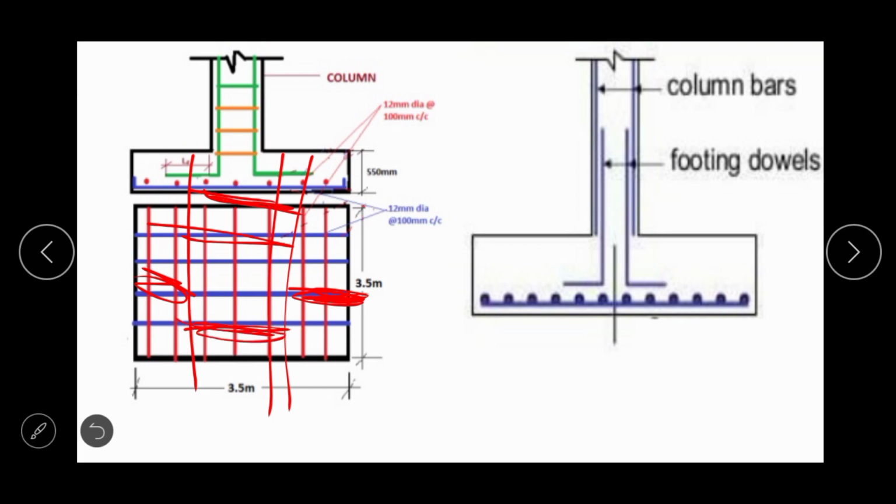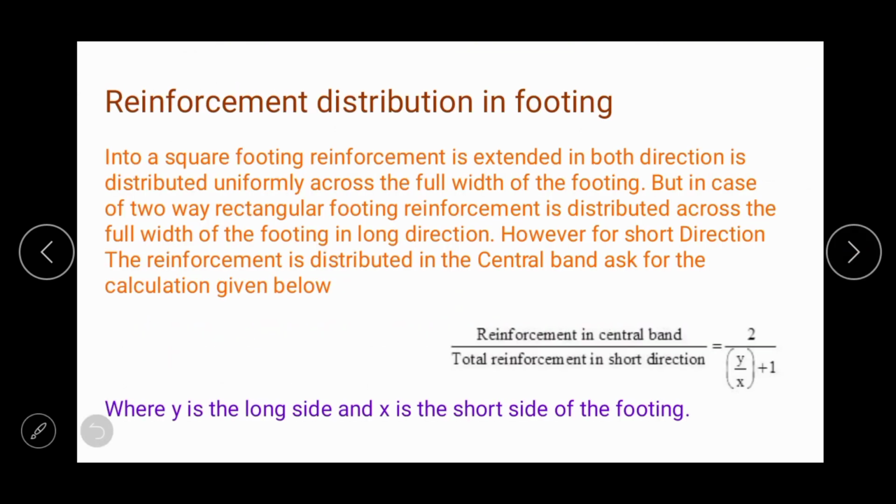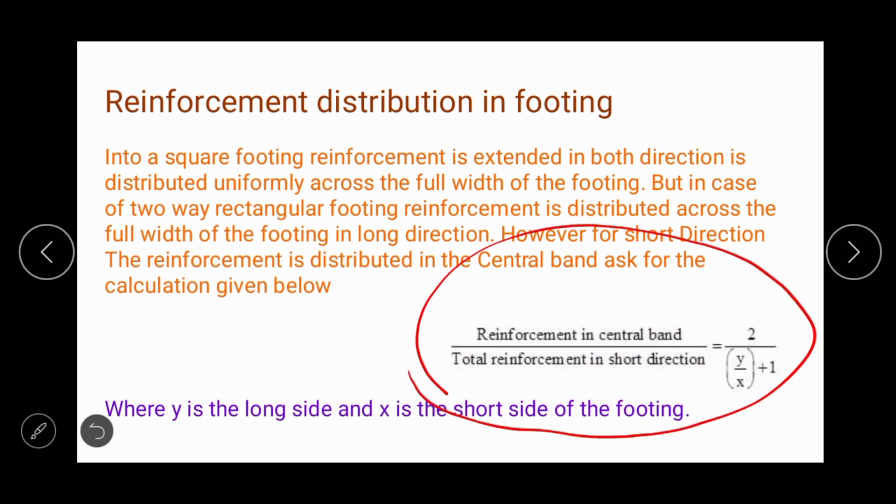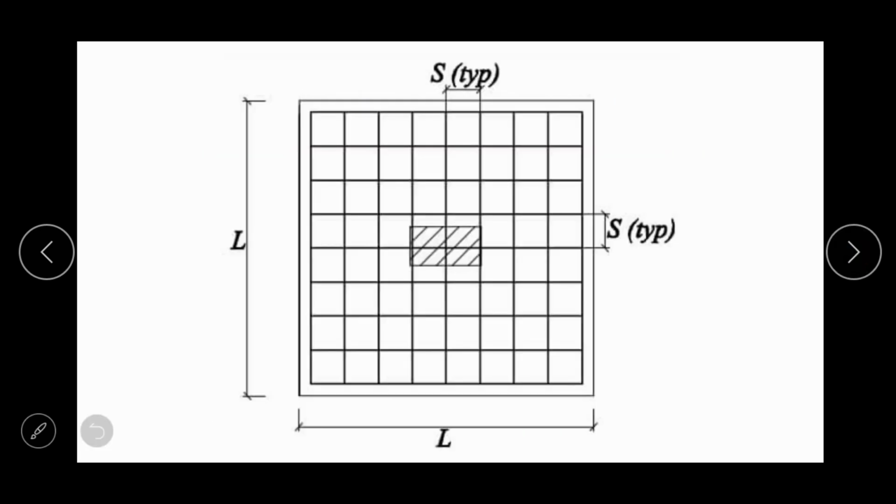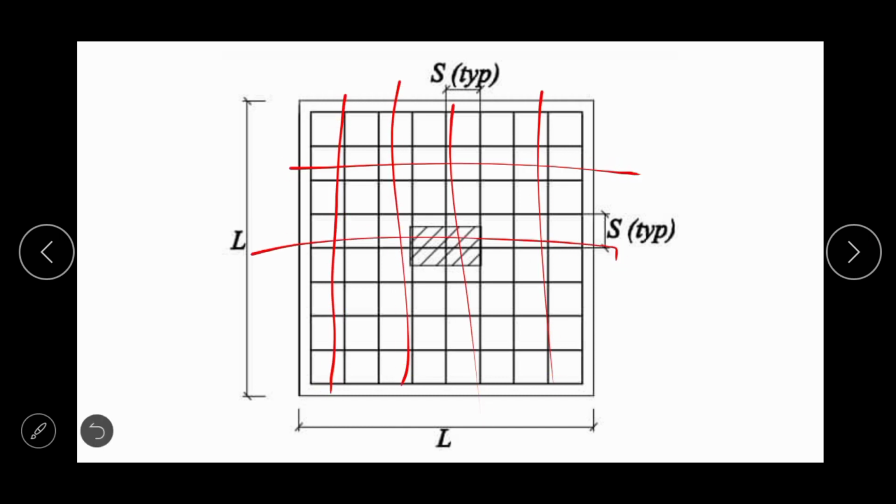This is central strip. So the central strip reinforcement can be calculated with the help of this formula. Distribution bars will be laid not only in the long span direction but also in the short span direction. So like this, here the distribution bars are provided in the long span as well as short span. As it is a square footing, that is why in both directions the reinforcement is same.